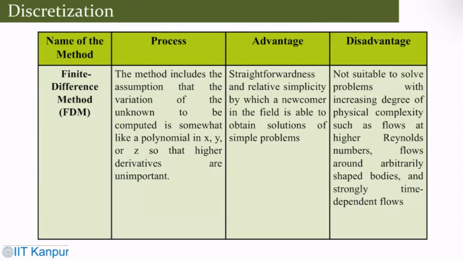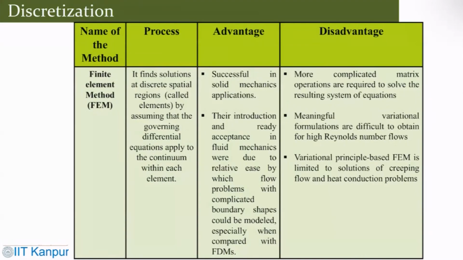So just to quickly talk about what finite difference does, it has an advantage because it's simple to do. It solves in the structured orthogonal system. But when you have a complicated geometry, then there is a problem with this method. Then you have the finite element method, which can be applied to any realistic complicated geometry, but this is not straightforward.